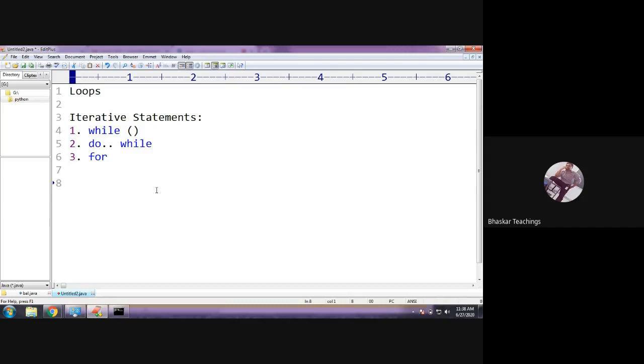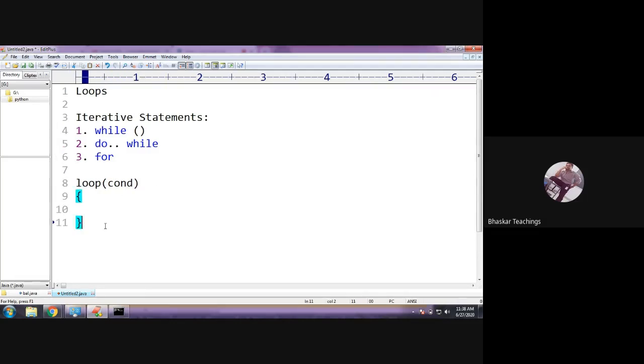And how the syntax is: of course, you have a loop keyword here, while or do while or for loop, and you have a condition, and of course the body. So the statements in the body will be executed when this condition is true. Same like if statements, right? So when the condition is true, the control goes into this body, executes its statements, and comes to the next line. Is that what is going to happen?